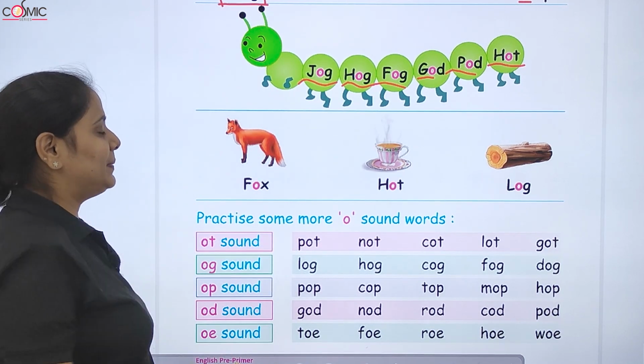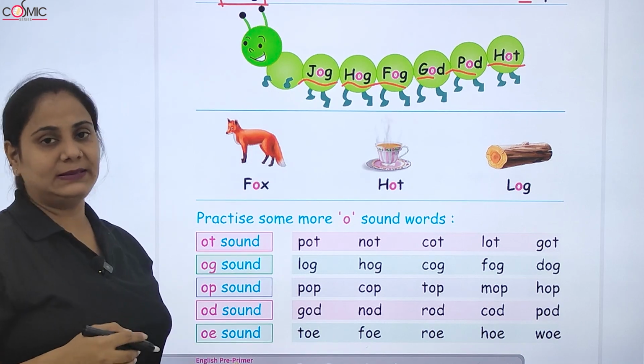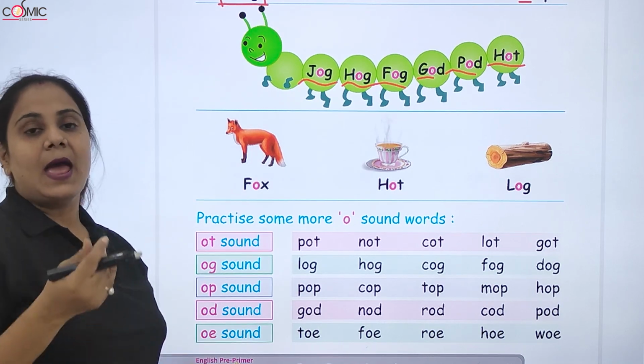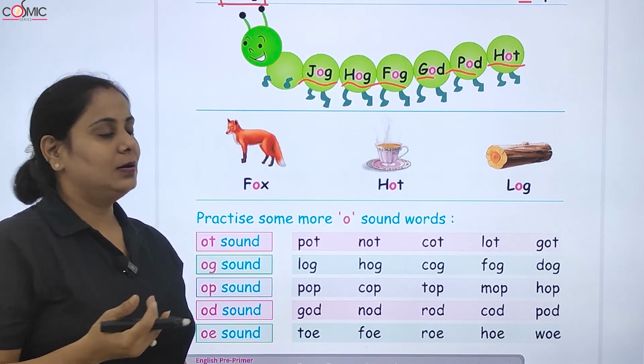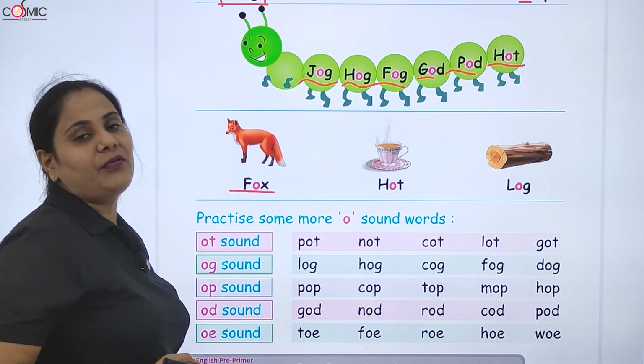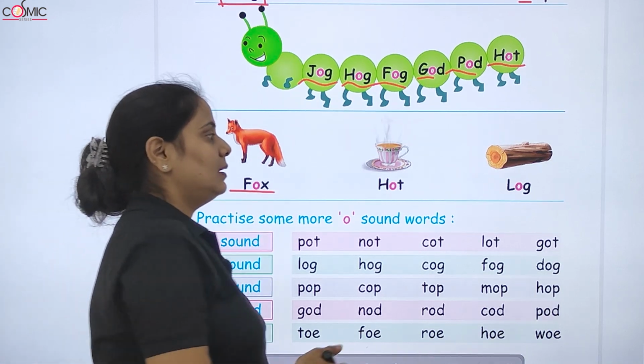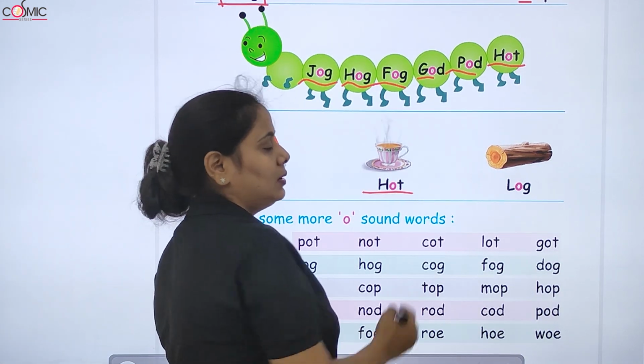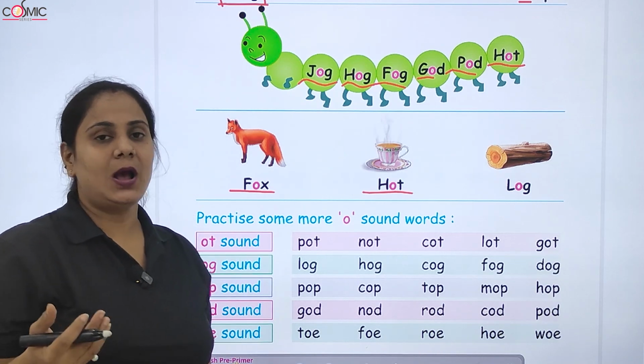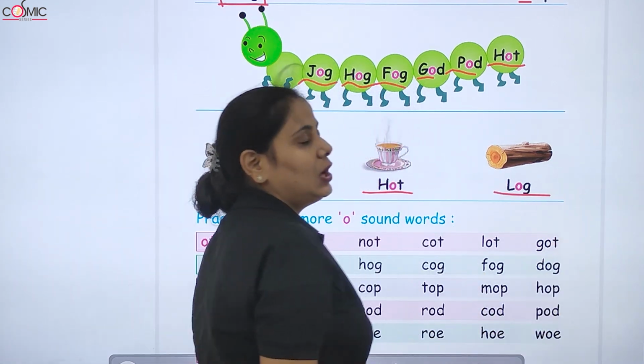Next, here is a picture given of a fox. Then, how can we pronounce it? F-O, fox, F-O-X, fox. H-O, hot, H-O-T, hot. L-O-G, log.